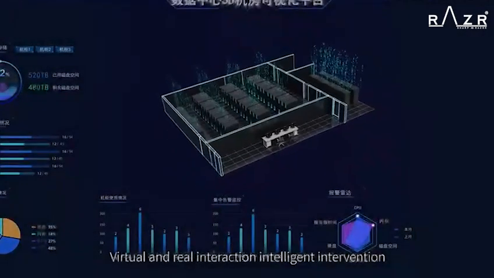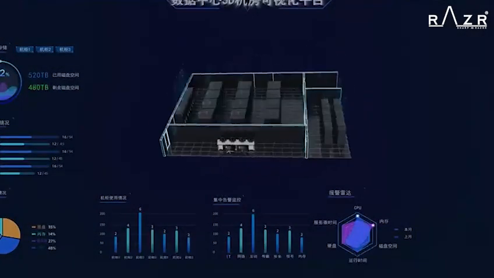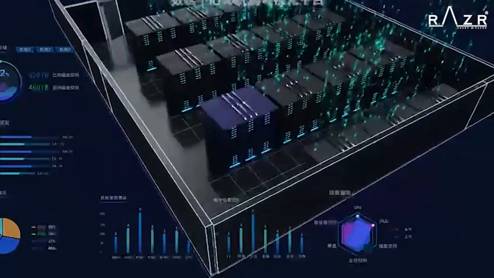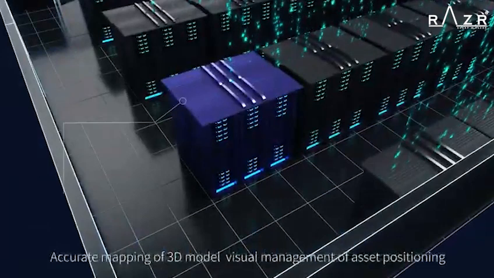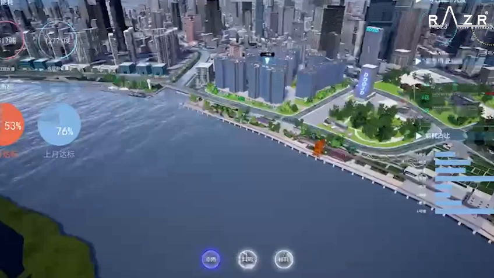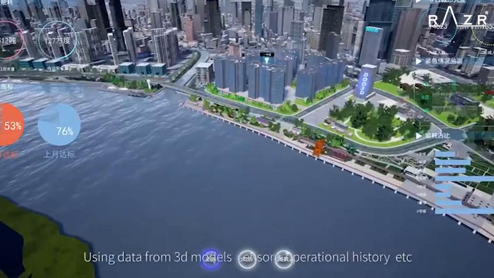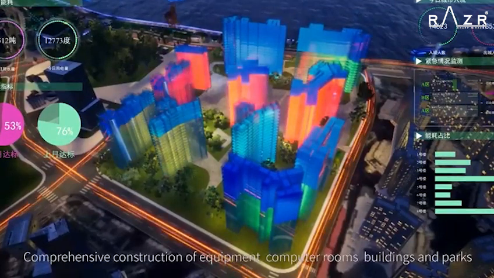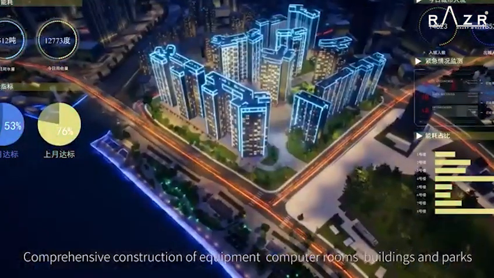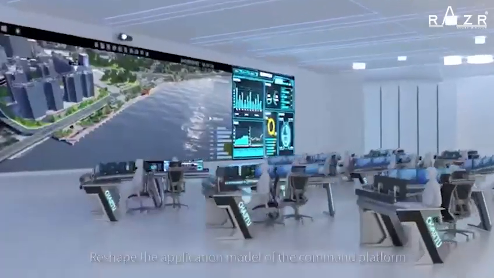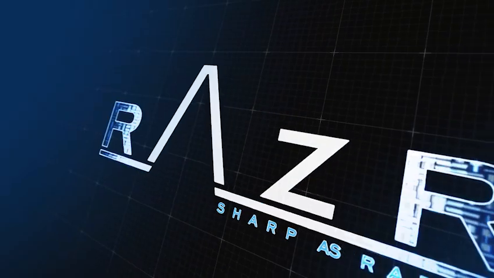Virtual and real interaction. Intelligent intervention. View the operating status of each system and equipment status in real time. Accurate mapping of 3D model. Visual management of asset positioning. Three-dimensional all-element digital. Using data from 3D models, sensors, operational history, etc. Comprehensive construction of equipment, computer rooms, buildings, and parts. Even the digital visualization of the entire city. Reshape the application model of the command platform, leading the ultimate experience of the command center.